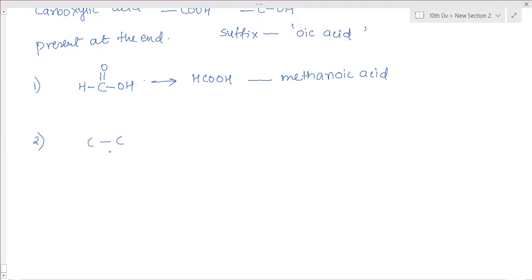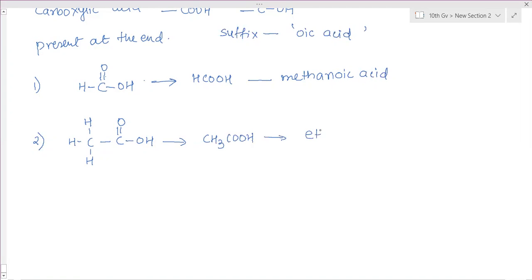Now with two carbon atoms, connected with double bond O, single bond OH. This carbon atom, all electrons done. Now the first carbon atom has 3 hydrogens. So it is CH3COOH.